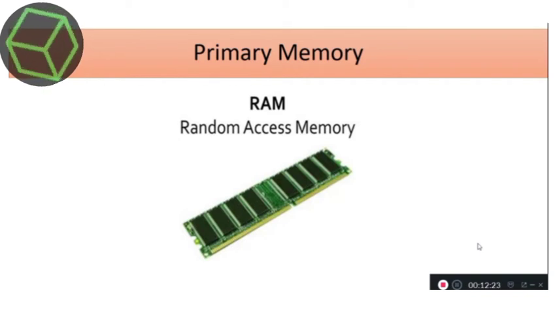It is always easier to access data or programs from internal memory, as it is the fastest of all forms of computer data storage. Primary memory is divided into two parts, RAM and ROM.